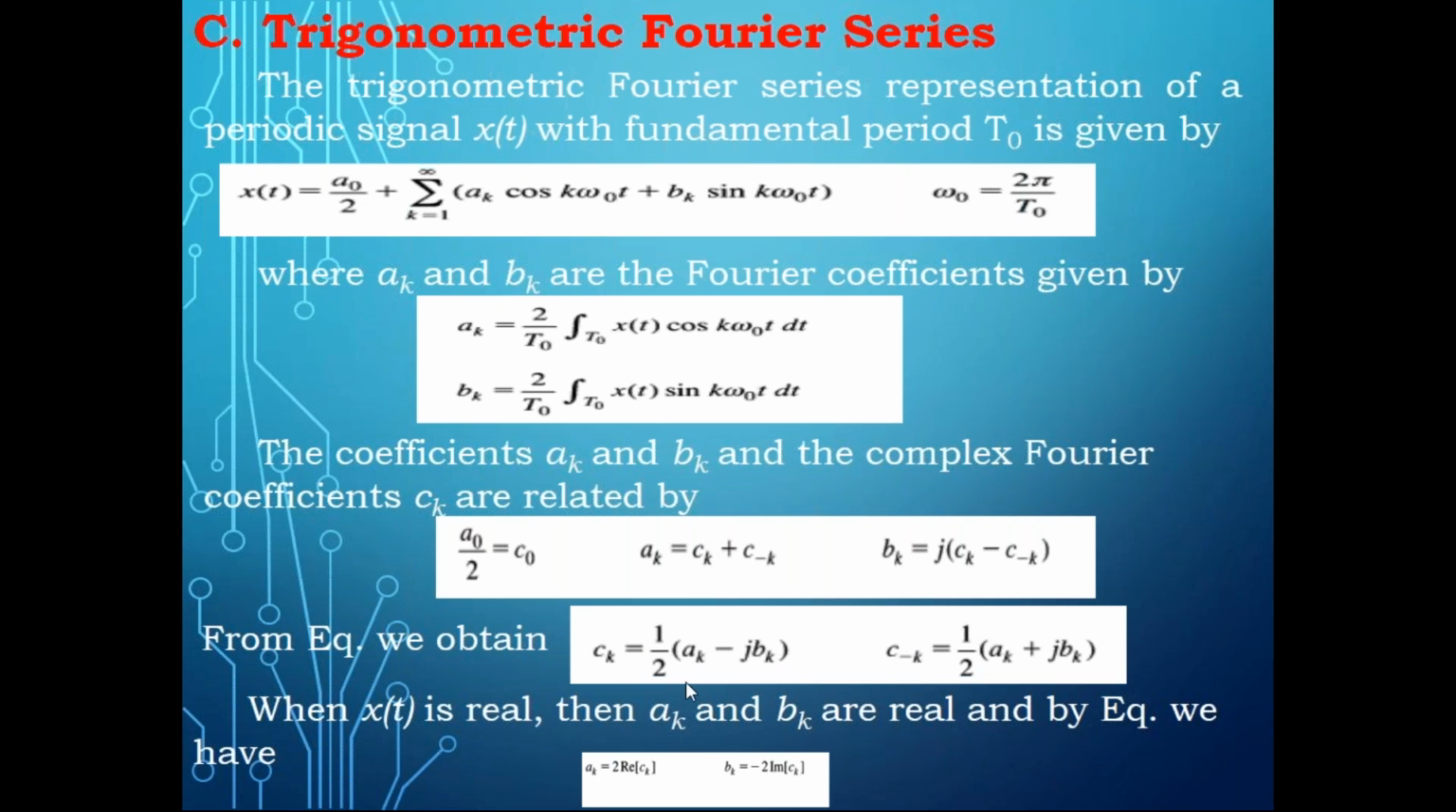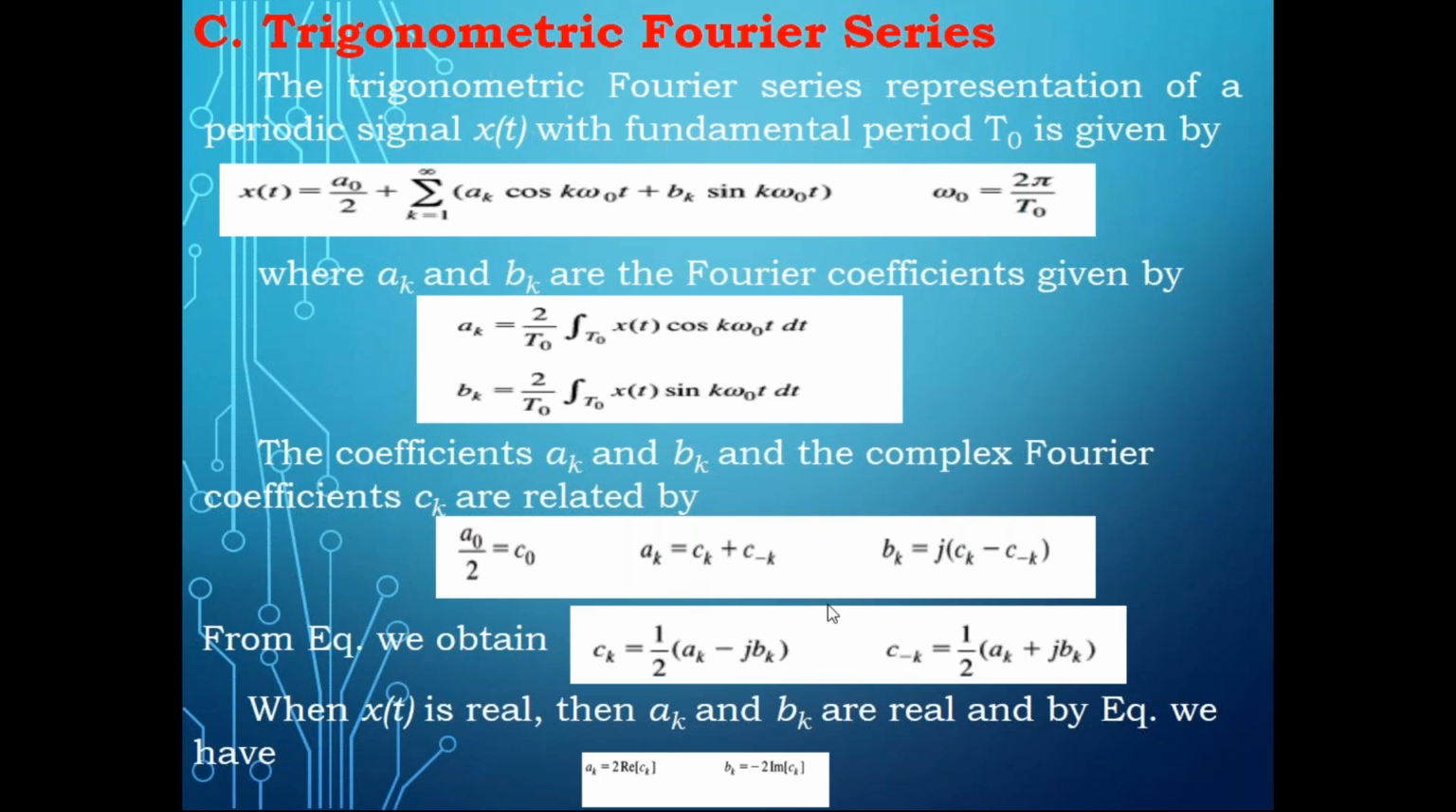Now, if you subtract CK with C minus K, then what will happen? Please see. When you subtract, CK minus C minus K, the 1/2 AK and 1/2 AK get cancelled. You will get minus jBK minus jBK, so from that you will get minus 2j BK. You take this minus 2j to the other side, and from that you will get the relation for BK.